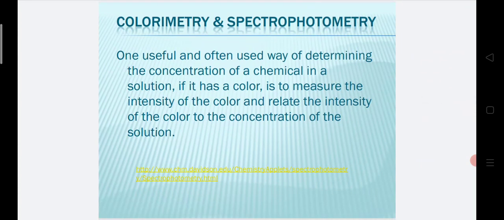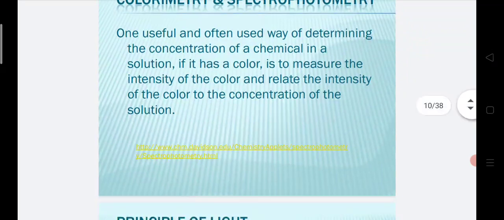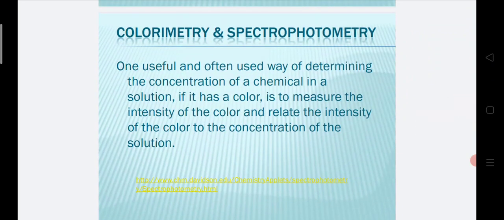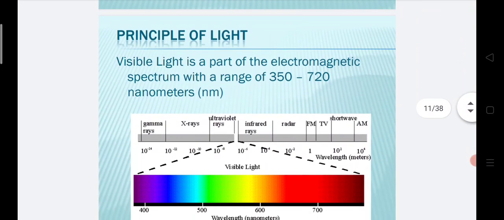One useful and often used way of determining the concentration of a chemical in a solution, if it has a color, is to measure the intensity of the color and relate the intensity of the color to the concentration of the solution. In this method, the water color is measured to determine the water quality, by using colorimetry and spectrophotometry.